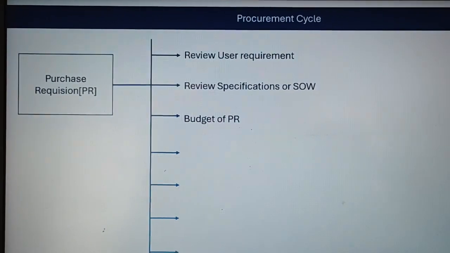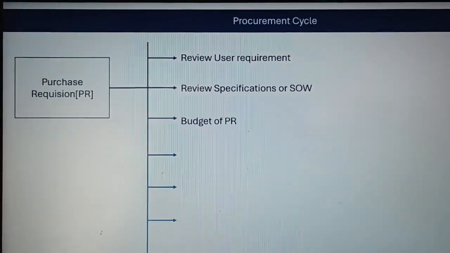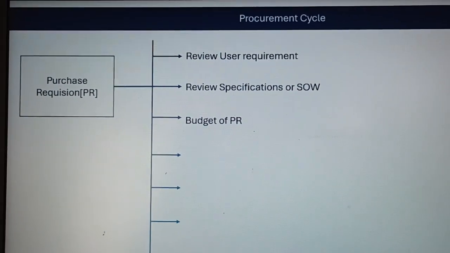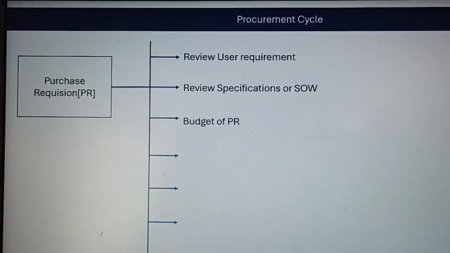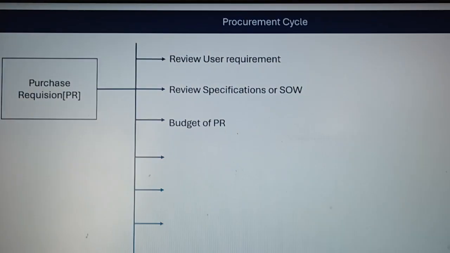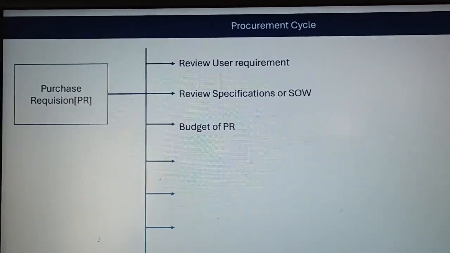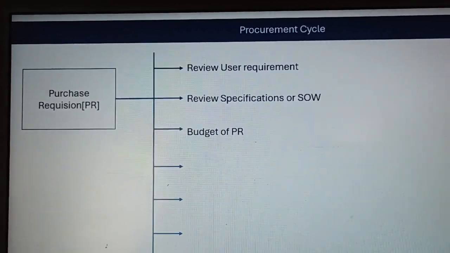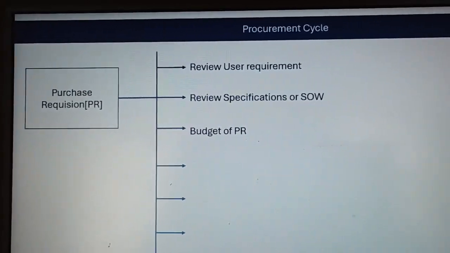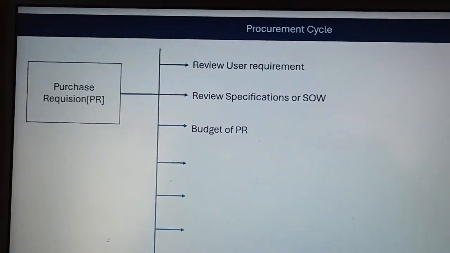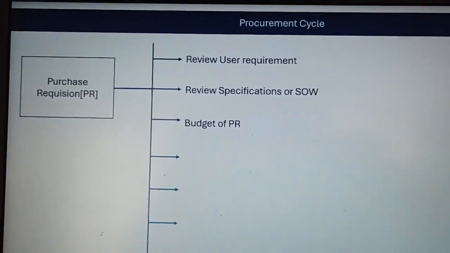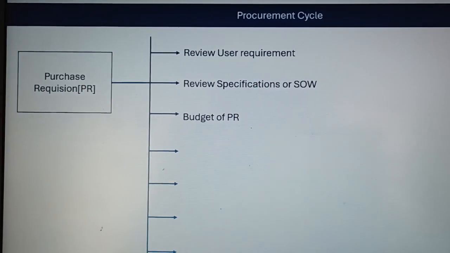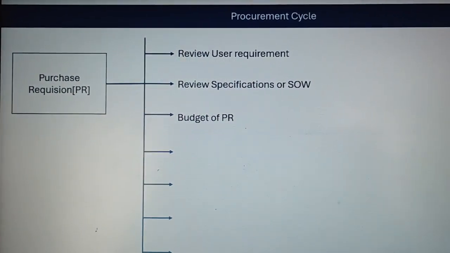We will return the purchase requisition because it is not an appropriate cost for the organization. Suppose the procurement department processes this type of PR, and when they issue the order to the contractor and then the organization reviews it in a meeting, they see our PR budget for this machine is 10,000 and we have issued a PO of 10 lakh.